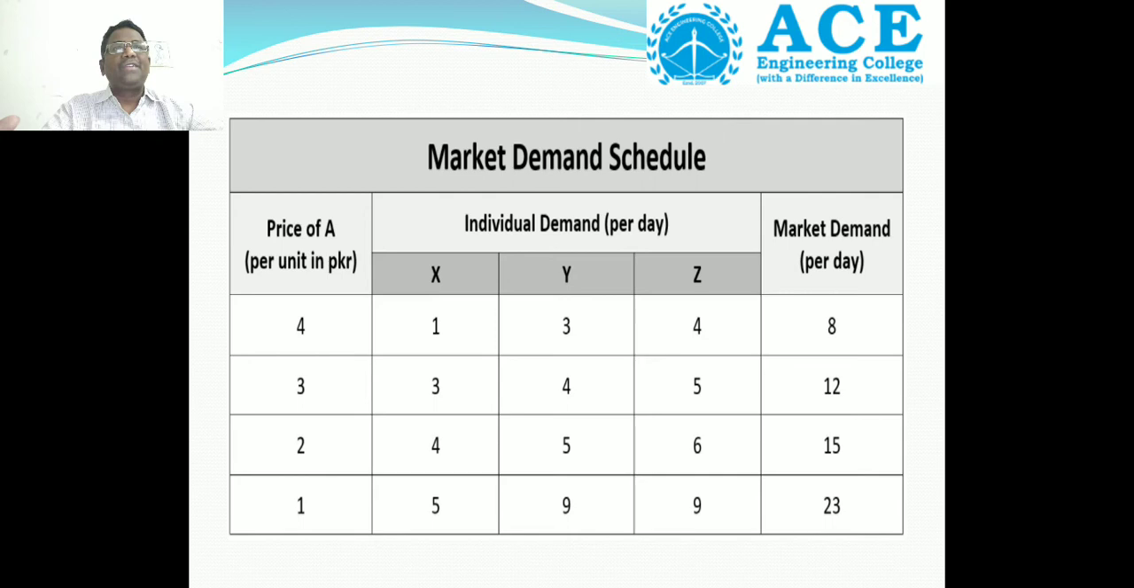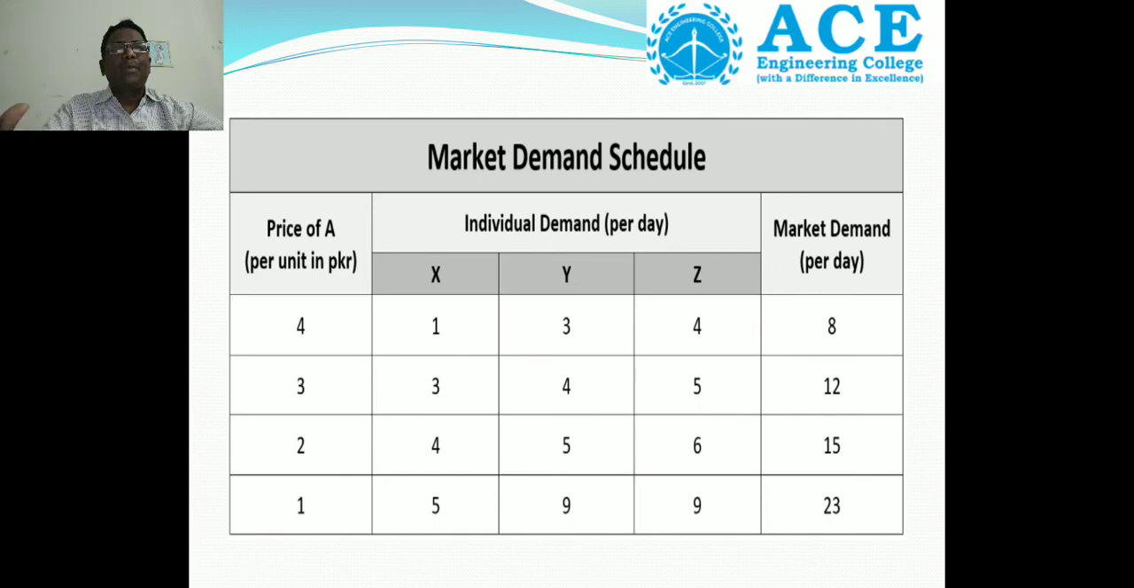If the price of product A is 4 rupees, then consumer X purchases 1 kg. Why does he purchase less? Because his income is less compared to Y and Z. When the price of the product decreases, consumer X, the lower income consumer, is also ready to purchase more quantity. So automatically Y also demands more, and Z also demands more.